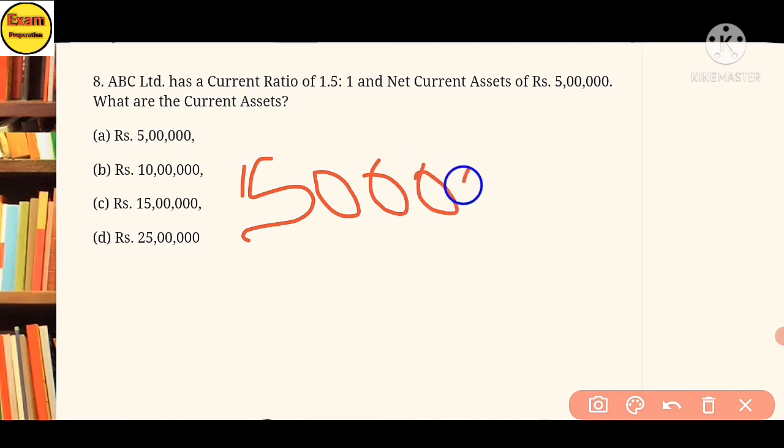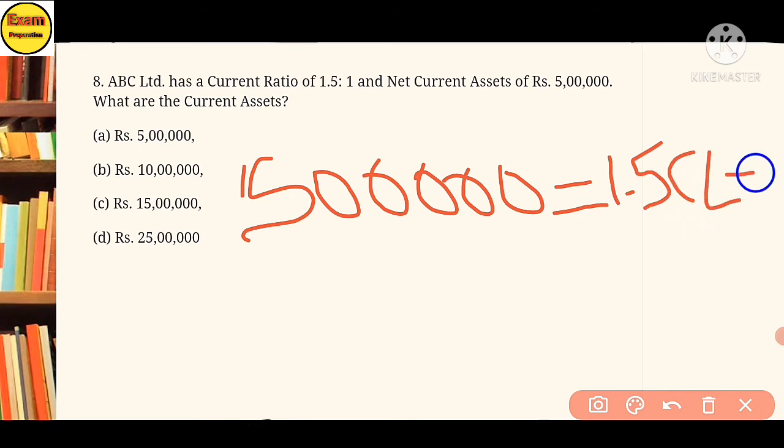This is the same formula as net working capital, which is equal to current asset minus current liability. You will put current asset is equal to 1.5 current liability minus 1 current liability.